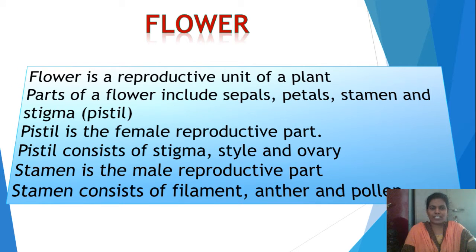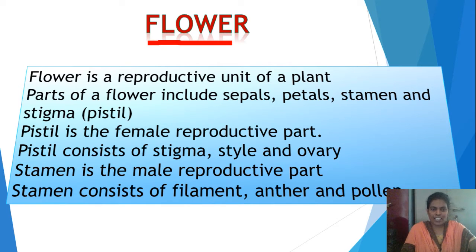While we were discussing vegetative propagation in plants in the last video, we saw that roots, stems, and leaves are called vegetative parts of a plant. The flower of a plant is the reproductive part of a plant.